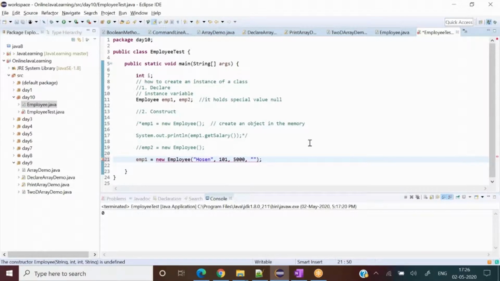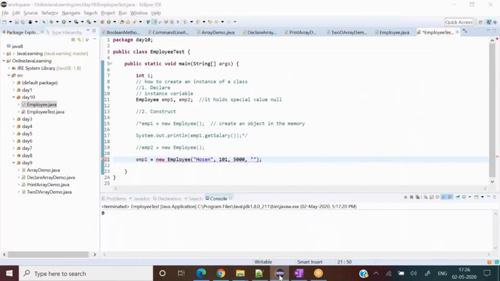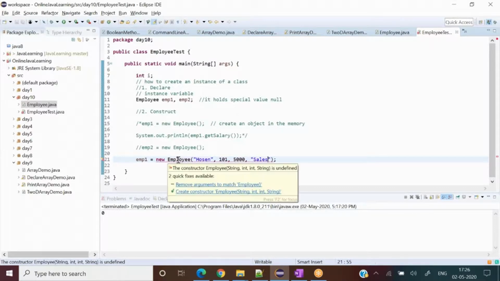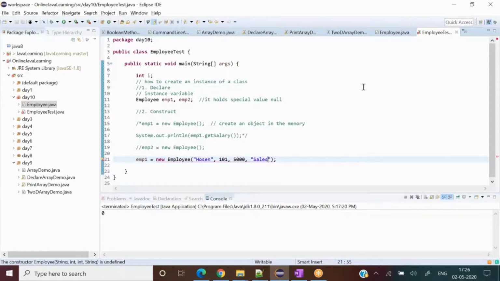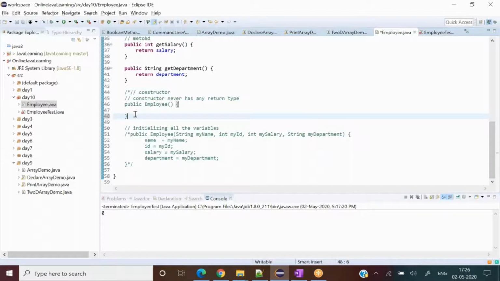No. So first we have the employee class. Can we go to the employee class, please? Yes, one second, the IDE. Okay, one second. I have to reintroduce this as well. I will tell you why.